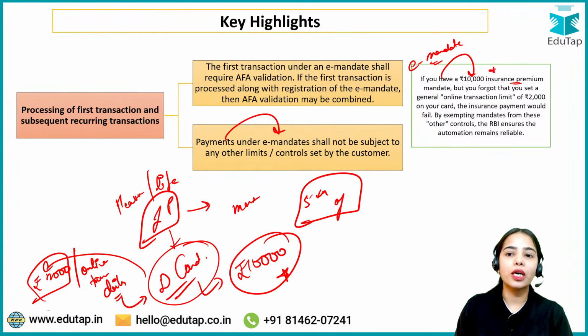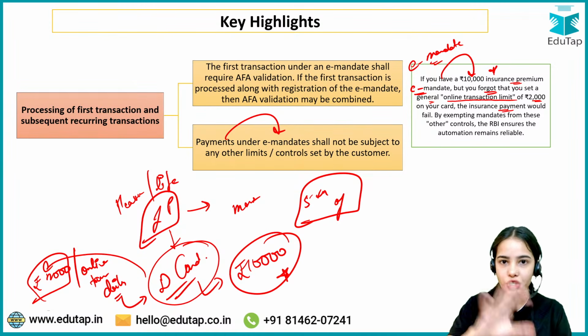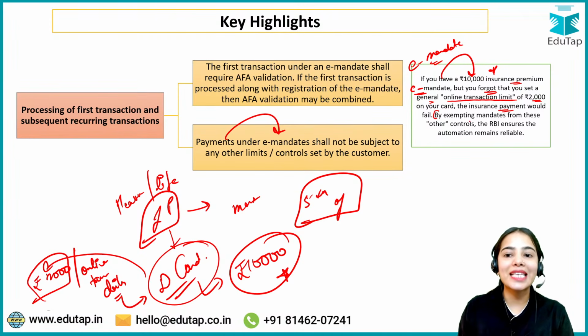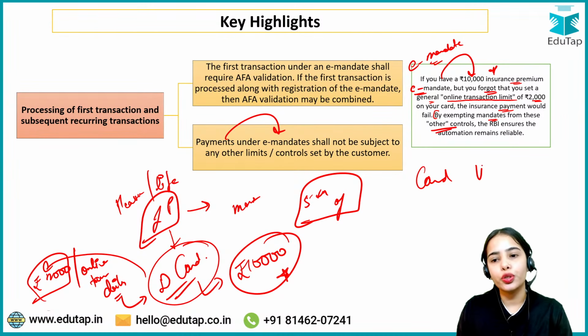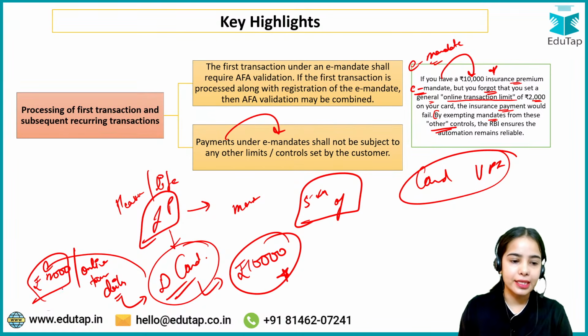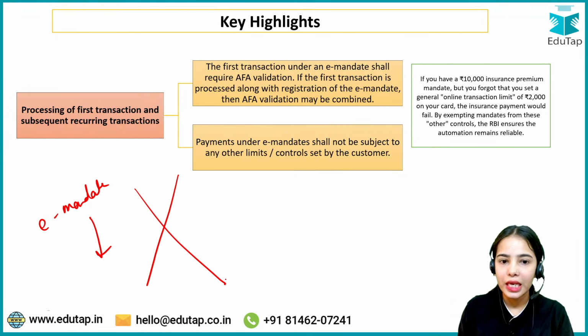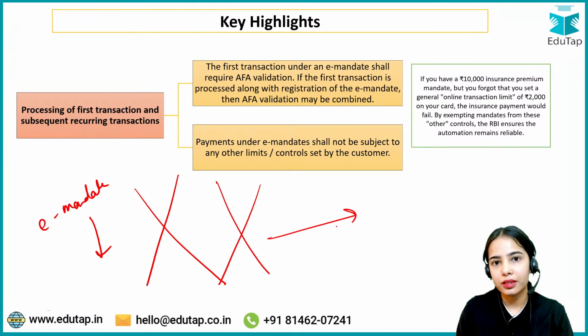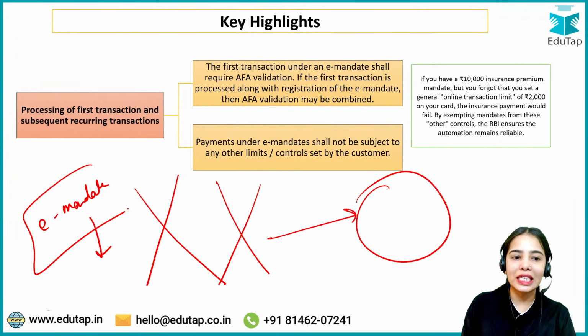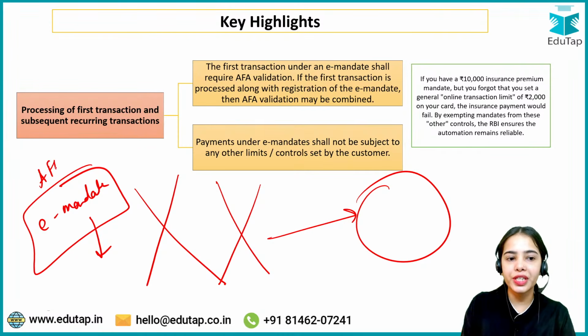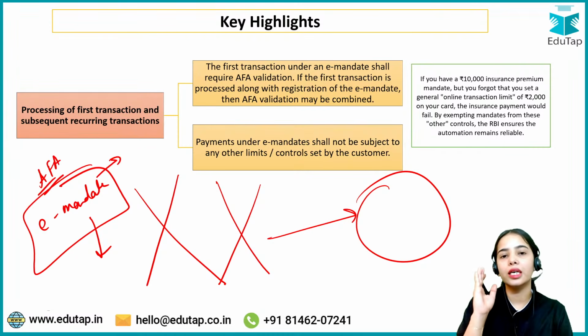No. If you have given a 10,000 insurance premium e-mandate, but you forgot that you have set the general daily online transaction limit of 2,000 on your card, generally the insurance payment would fail. But the RBI has exempted the e-mandates from the other controls that you are setting on your card or UPI or any other system through which the e-mandate is happening. So in the case of e-mandate, it will bypass any other limits that you have set for your card or UPI. If you have registered and given the additional factor authentication, that means you have permitted this e-mandate to happen.